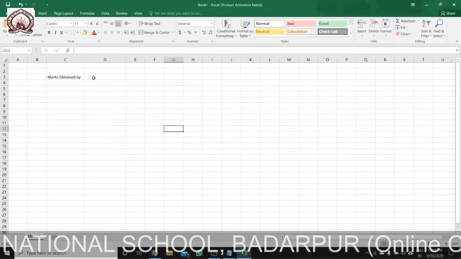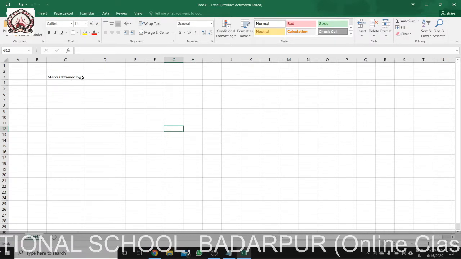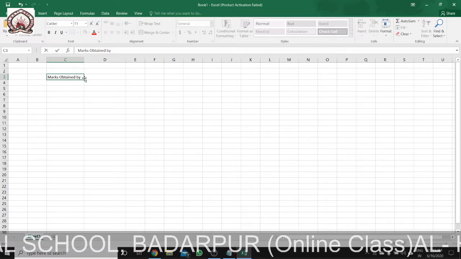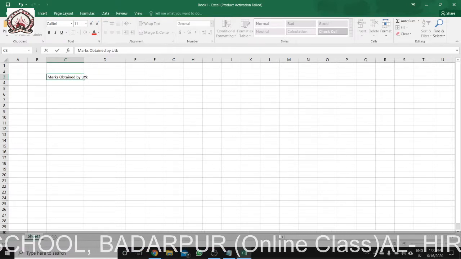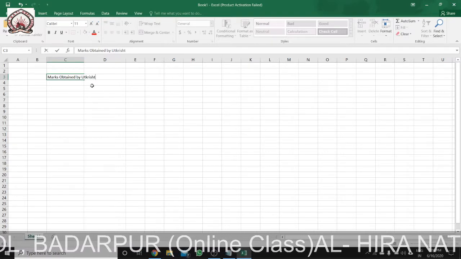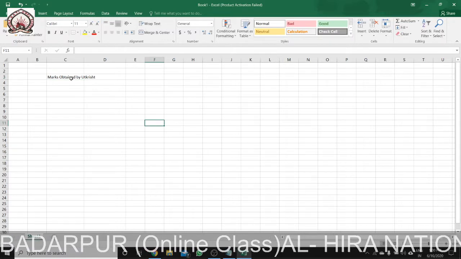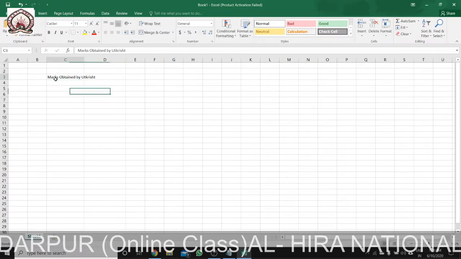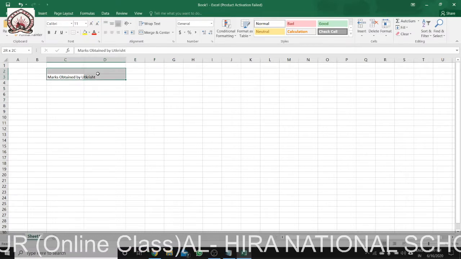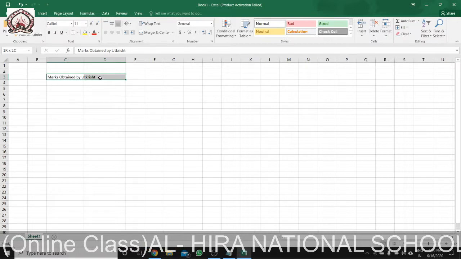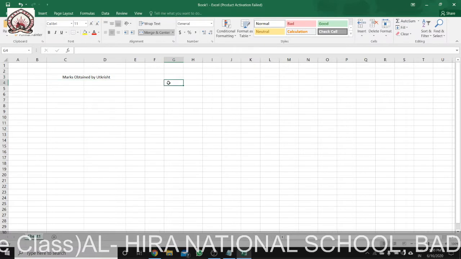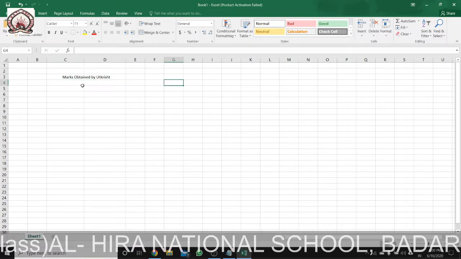So I need 2 columns. Marks obtained by Utkrisht. Okay. Now let me merge these 2 cells. How to merge these 2 cells? I have selected them, then I'll click Merge and Center. So what will happen? See, it has merged and it has come in the center.